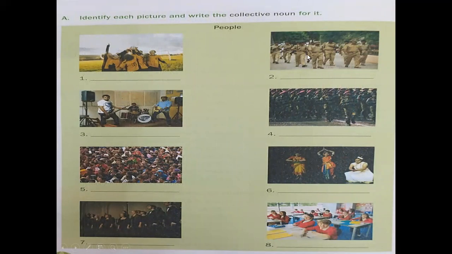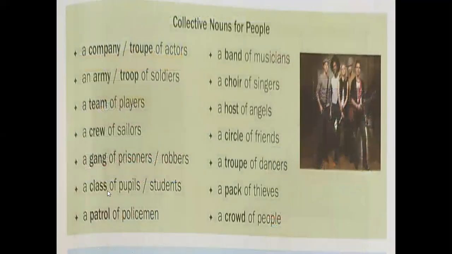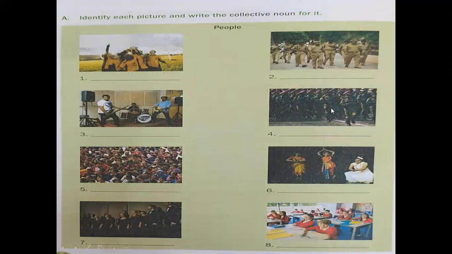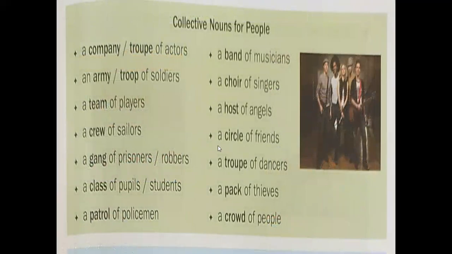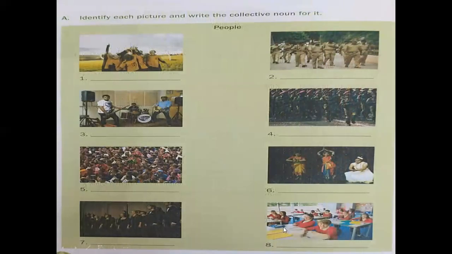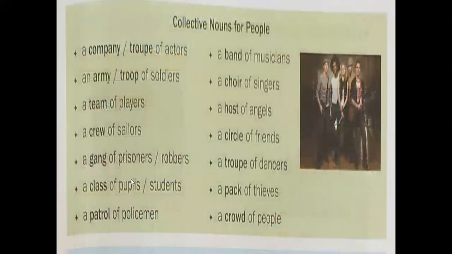Here, many policemen are together, so which collective noun will we use? Here, a patrol of policemen. Next one is army. Here there are dancers together, so for that find out a troop of dancers, and if there is a group of students, then a class of pupils or students.